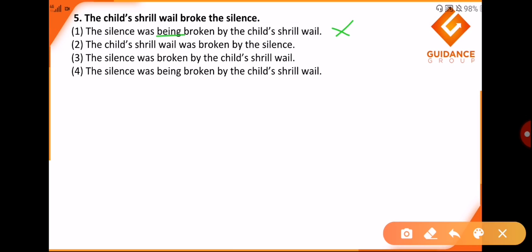The second option says the child's shrill wail was broken by the silence. No. The silence was broken. Yes, I would say now my object has become the subject. The silence was broken. Now "was" will be there because it is in the past tense. The silence was broken by the child's shrill wail. Hence I would say this is my most appropriate answer, and the fourth option again uses "being". Hence it is quite evident that we will mark option number 3 as our appropriate answer. Okay, we move on to the next one.